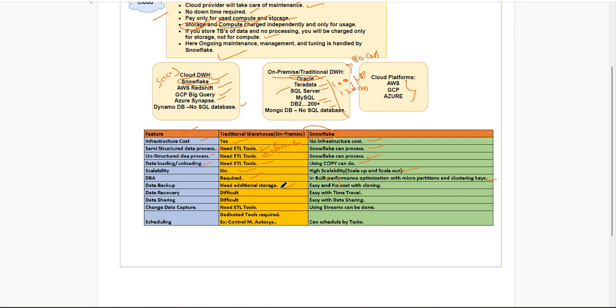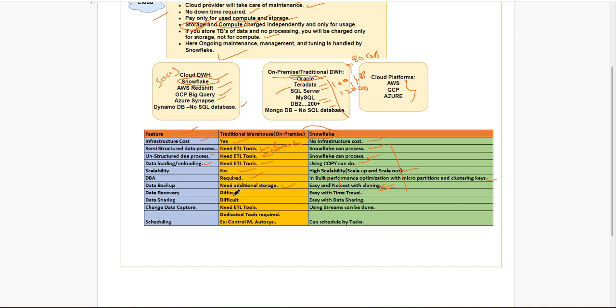Ideally, in our local system also, if we copy 1 GB of photos into another folder, indirectly we need one more 1 GB to store that data. Here, not required. Cloning, wherever the data is available, refers to the same physical location. It won't copy it again. All these things we will learn as part of Snowflake.